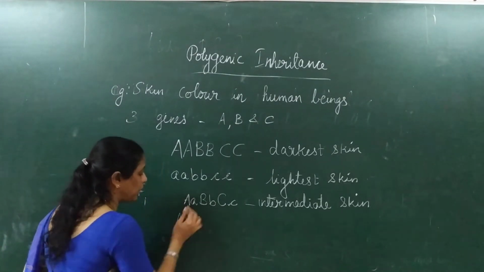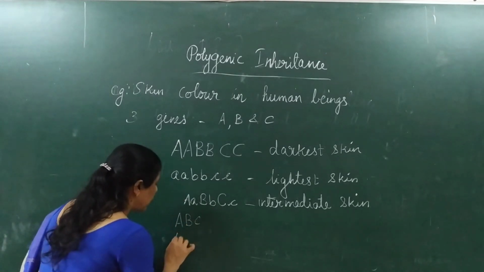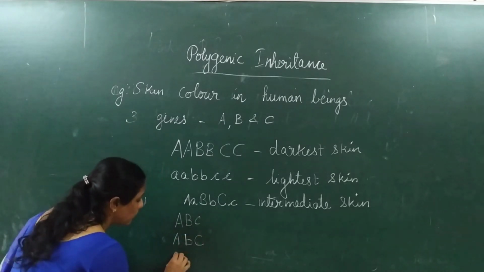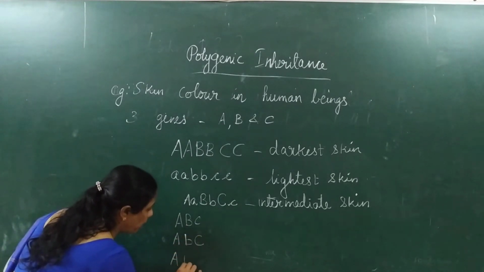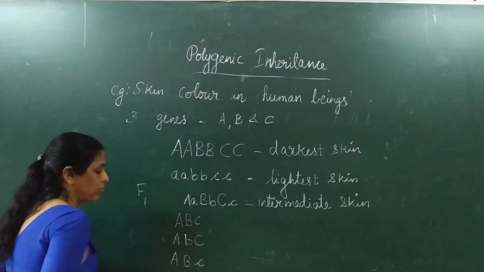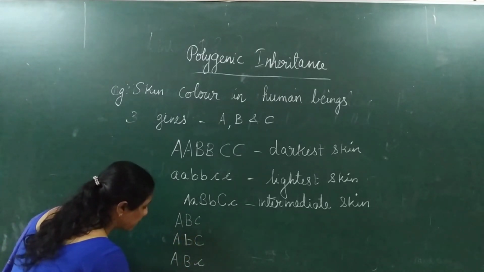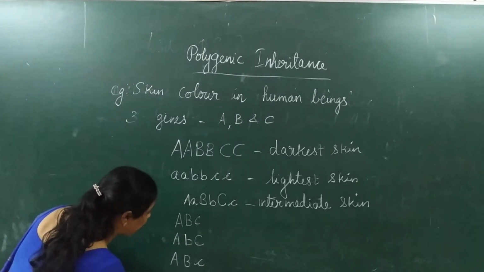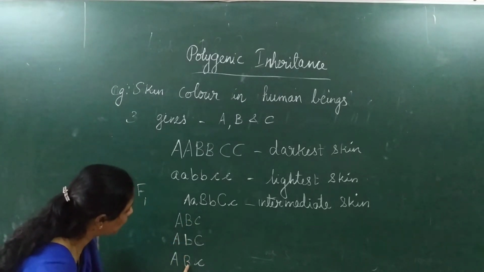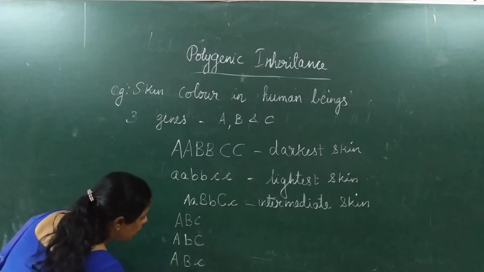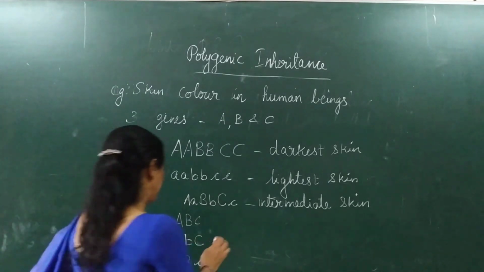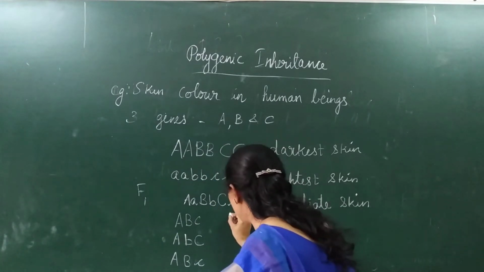This will be one: A, B, C. Right? Another one is A, capital B, small c. Then the third one will be A, capital B, capital C, we have written. So capital B, capital C, small b. Now small b, small c. Right? So that is 4.